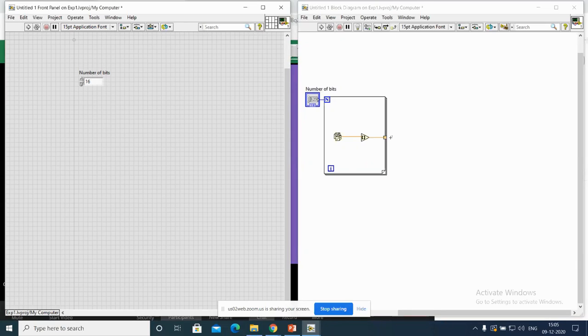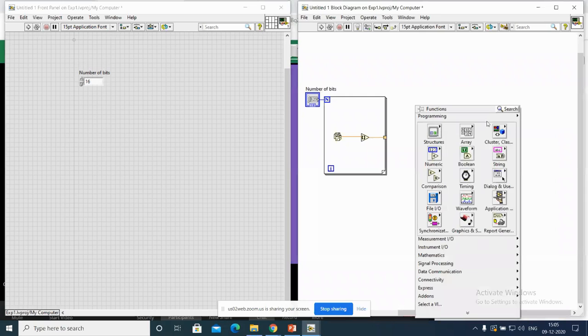Now the 16 bits must be divided into 2 parts. One is 8 bits and another is 8 bits, so that the MSB can be multiplied by 2 power 0 and the LSB can be multiplied by 2 power 1. Those things should be found out here. Once you have come across this, I need a particular array. That array can divide these entire values into 2 sections. MSB one side, LSB one side. That is taken care of by the arrays.